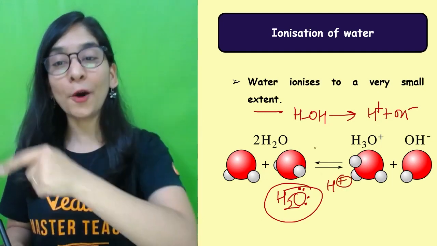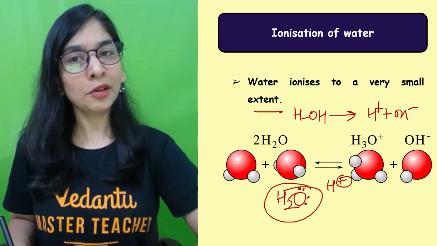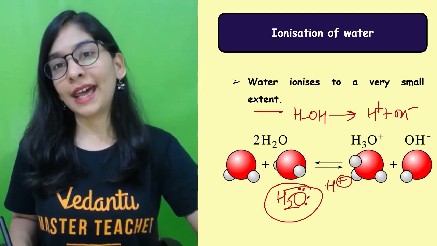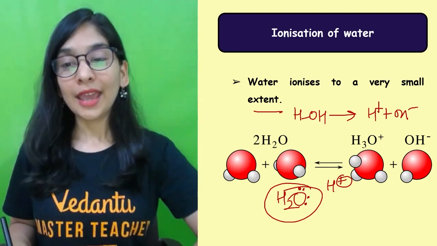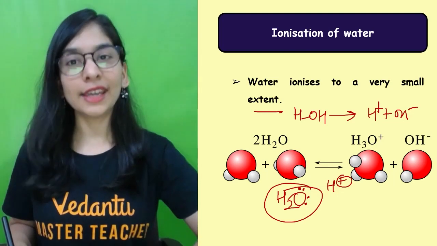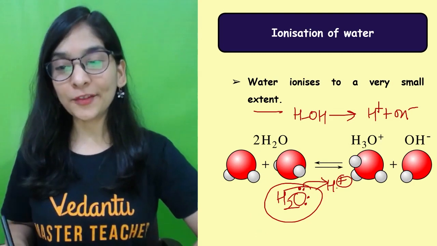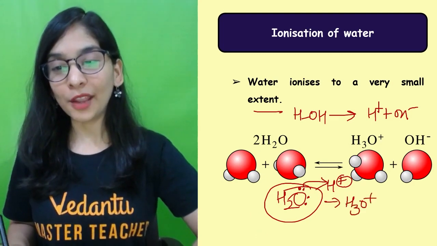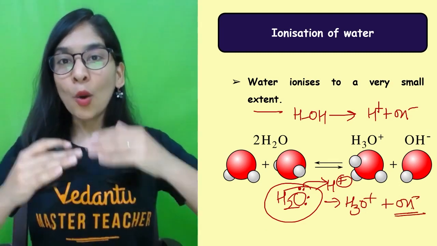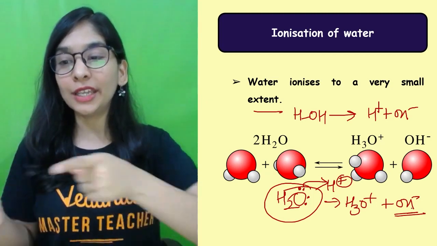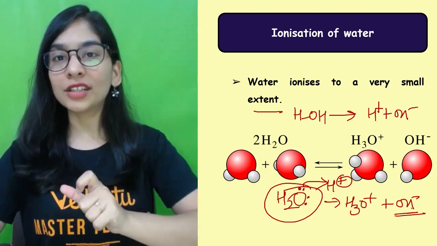And this H positive, how? This H2O is telling this H2O, okay, if you give me H positive, I don't mind, I have an extra pair of electrons and I can attach to my H positive, because electron is negative, this is positive, I can totally take H positive. So this electron pair will be given to H positive, a dative bond, where I'm going to get the hydronium ion, and I got my OH negative, my hydroxyl ion, in the free form. One water molecule helping the other water molecule in what sense? In ionizing them, self-ionization.